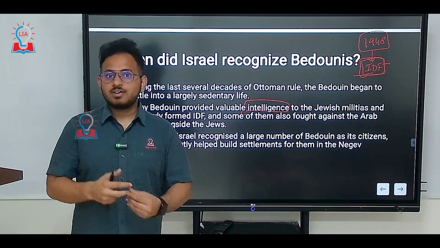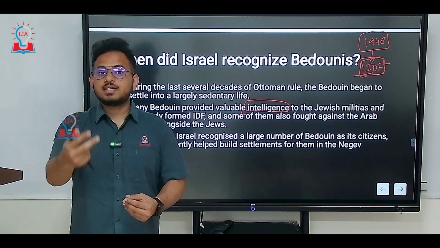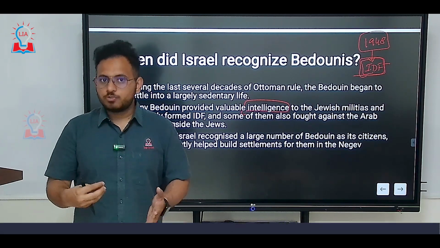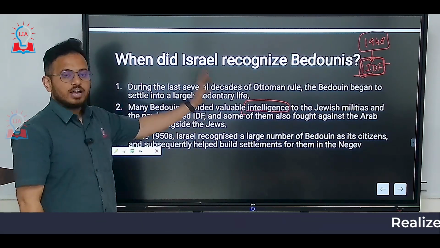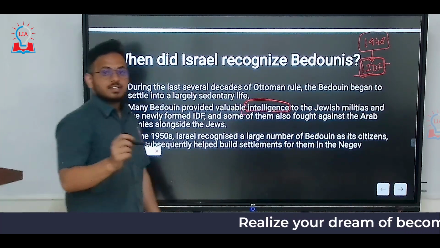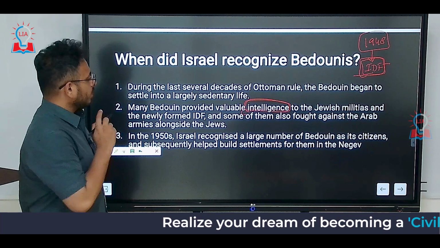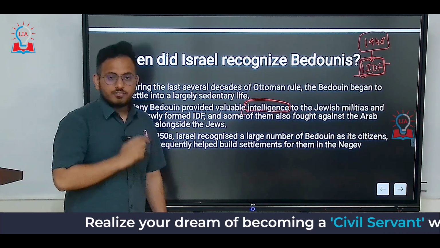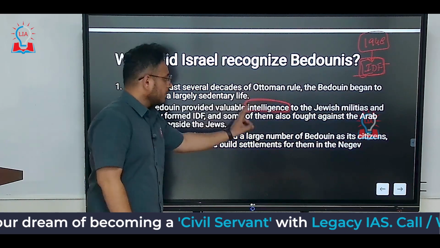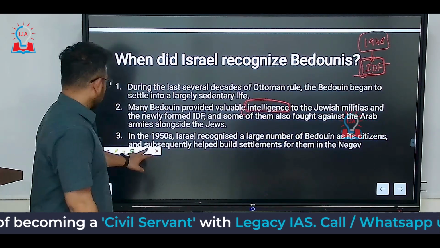If you remember the 6-day war that happened between Israel and all the other Arab forces, Bedouins here played a very crucial role in intelligence gathering for the Israeli Defense Forces. This is a very important and very strategic relationship between the Israelis and the Bedouins.